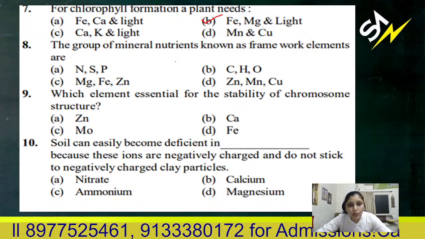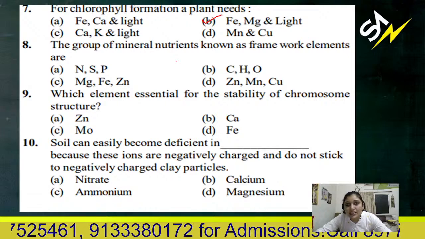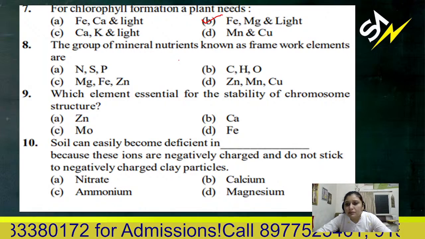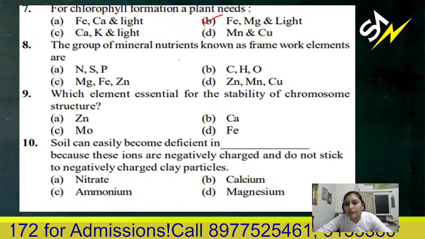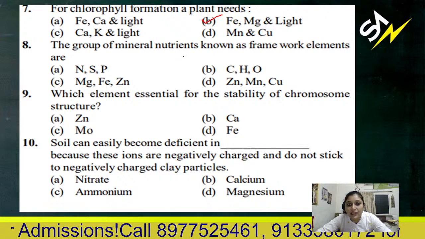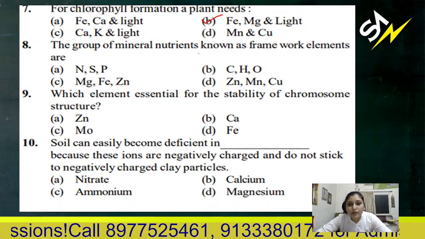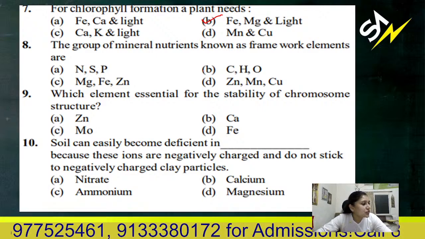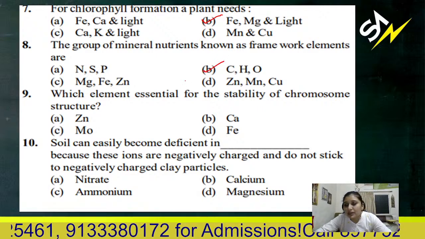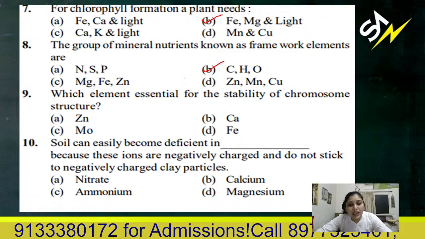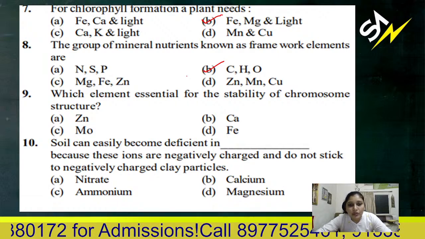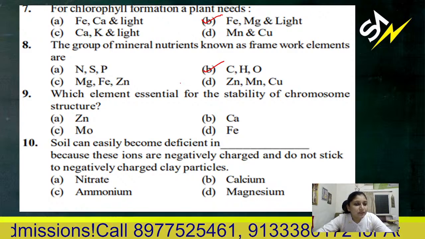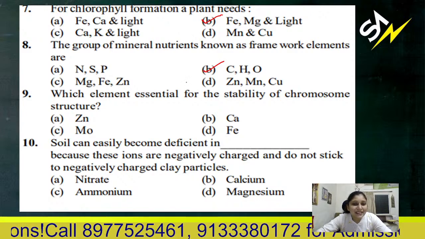Next question, the group of mineral nutrients known as framework elements. Framework elements mean they are major components or macronutrients, you can say. They are carbon, hydrogen and oxygen. Correct option is 8B. Which element is essential for the stability of the chromosome structure? For chromosome structure, which of these is necessary?